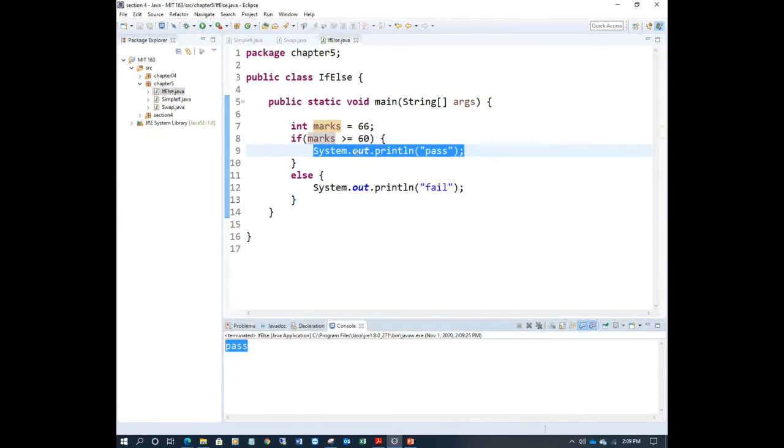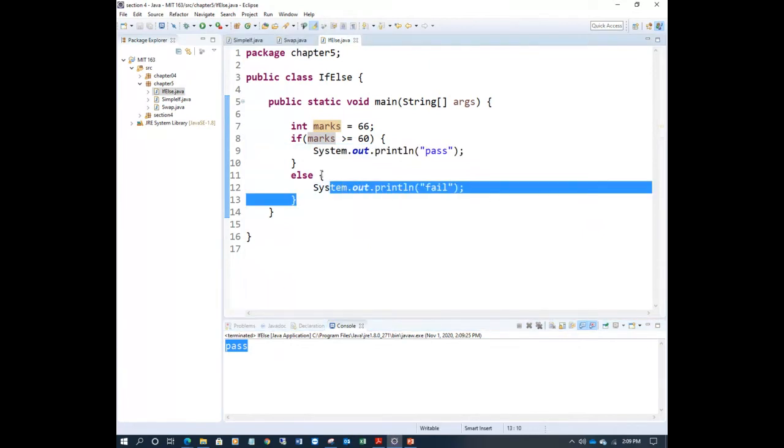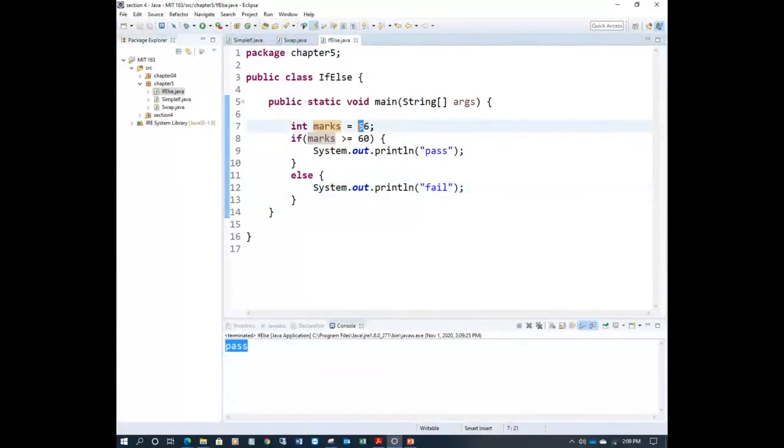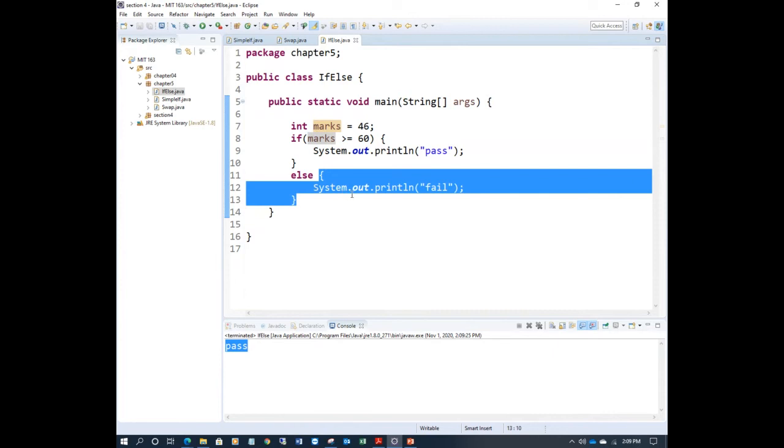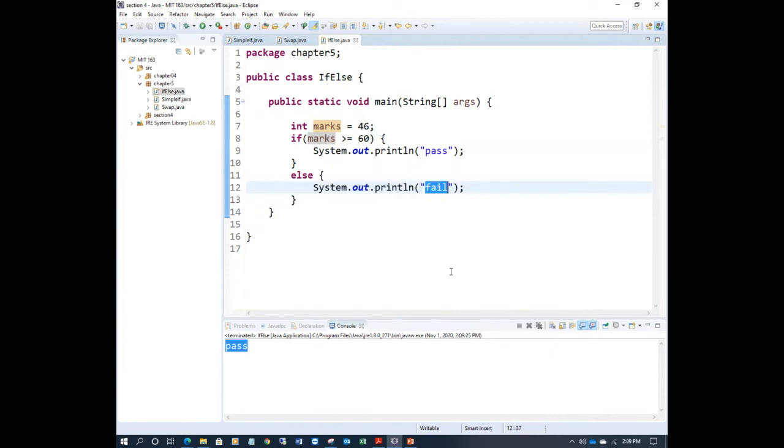It will not execute the fail statement. It executes only if the condition fails. Let's make the condition fail. 46 marks. 46 greater than or equal to 60. Now this is false, so this block will not execute. Else means the condition fails, so it will execute the else statement that consists of one statement. See, you got 46, so you will fail in the course, right? So this is very simple.